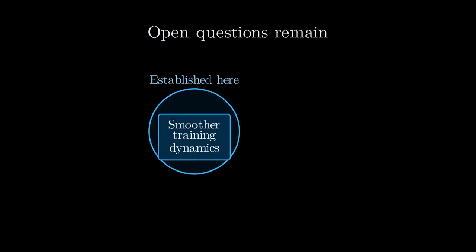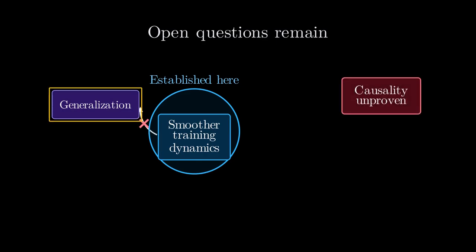The paper makes a strong case against internal covariate shift and for landscape smoothing. However, key questions remain open. First, the study focuses entirely on training dynamics, not generalization. Batch norm often improves test accuracy, but the link between smoothing and flatter minima is only conjectured and not proven. Second, the analysis deliberately excludes residual networks, such as ResNets, because their skip connections already confer some smoothing benefits.